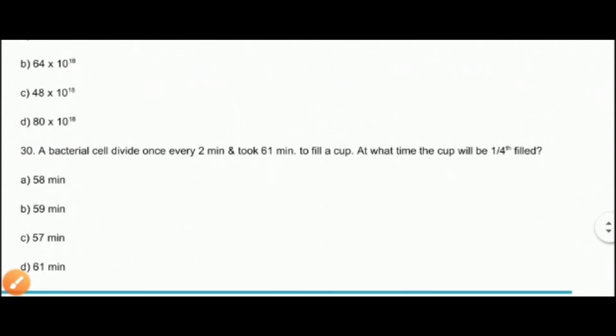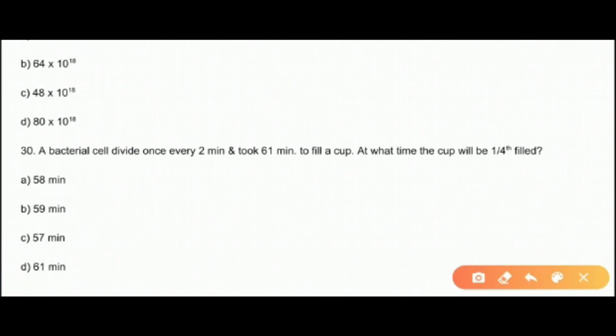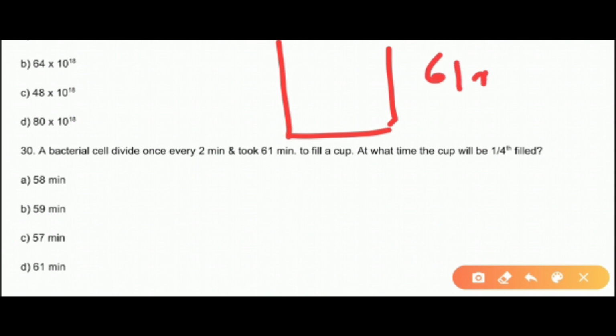Now next question is, a bacterial cell divides once every 2 minutes and took 61 minutes to fill a cup. At what time will the cup be 1/4 filled? So once after every 2 minutes it is dividing. That means it is doubling. So if you see a container which is filled with the bacteria and it took 61 minutes to fill a cup, ठीक है? सो अगर मैं 2 मिनट पहले देखूँ तो मेरी कॉन्सेंट्रेशन हाफ होगी.